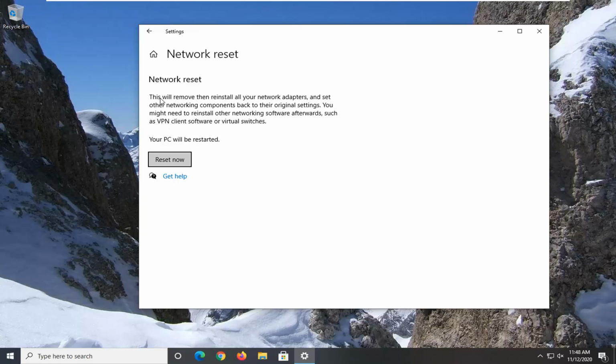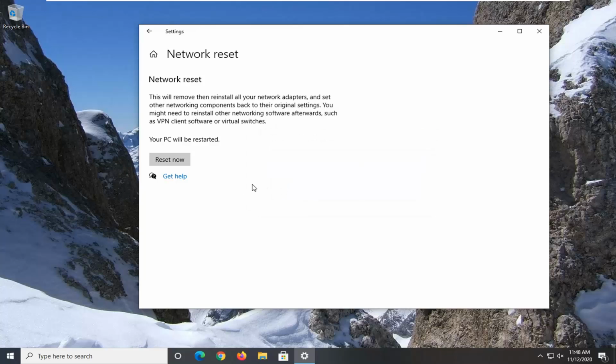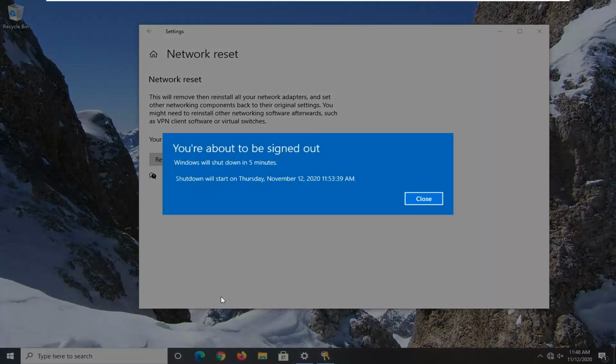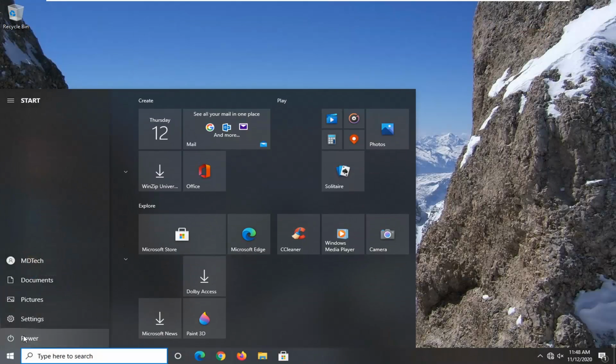Before doing that, you can read up here that this will remove and then reinstall all your network adapters and set other networking components back to their original settings. You might need to reinstall other networking software afterwards, such as VPN client software or virtual switches. Your PC will be restarted. Select the reset now button. Select yes if you want to reset your network settings. So again, select yes. And you should close out of any open programs and applications, because your computer is going to shut down within 5 minutes here. So go ahead and close it here and restart your computer.